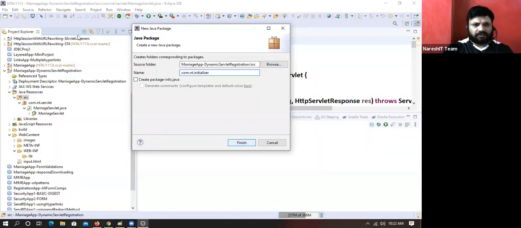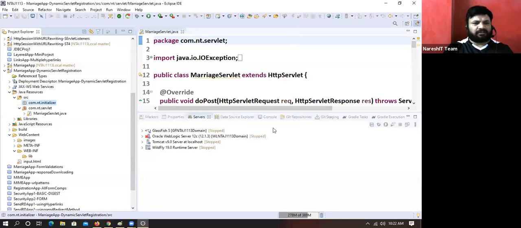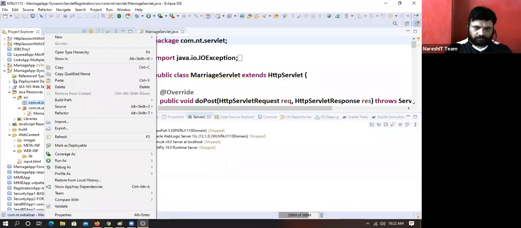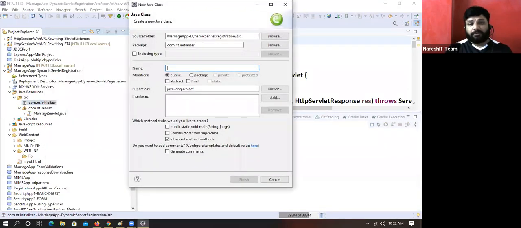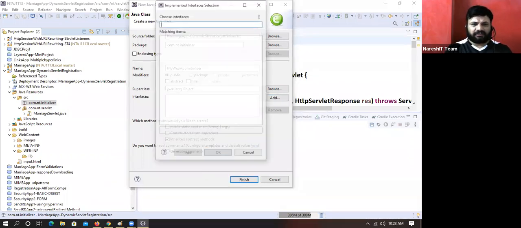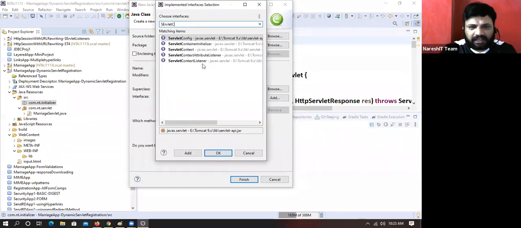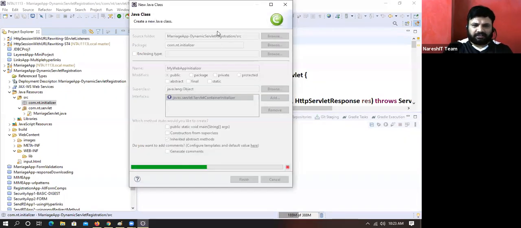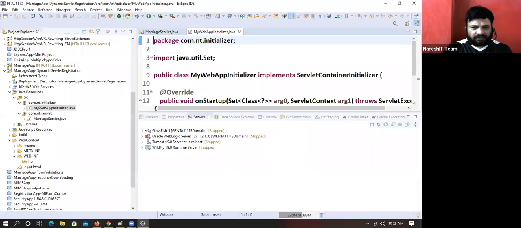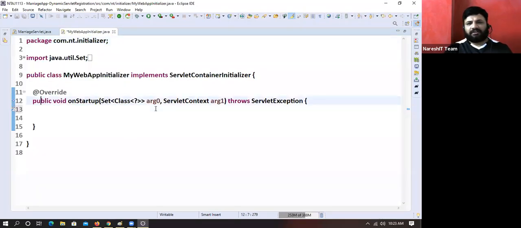Okay, nice. Class MyWebAppInitializer. This class has to implement the interface ServletContainerInitializer. Yes, see this.